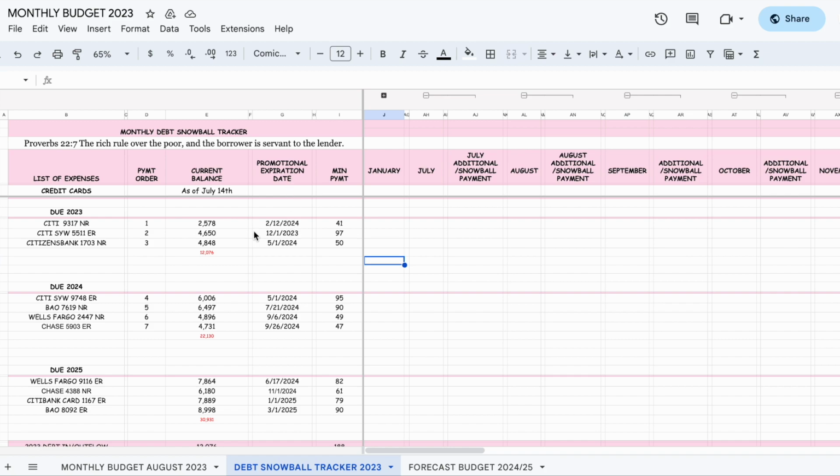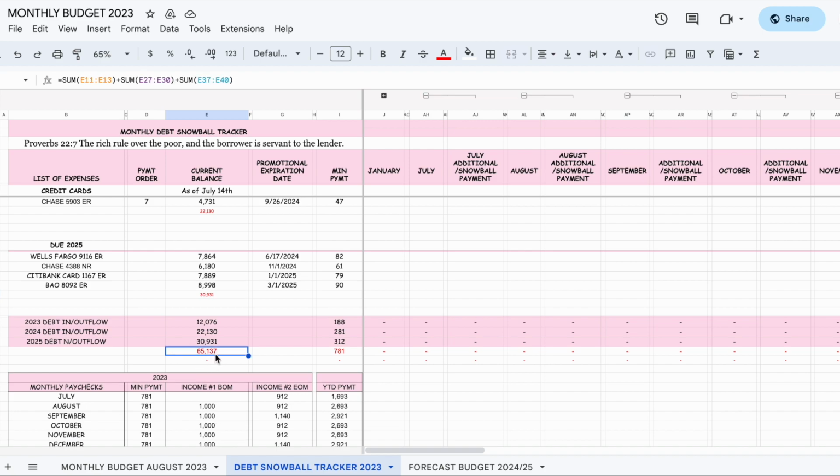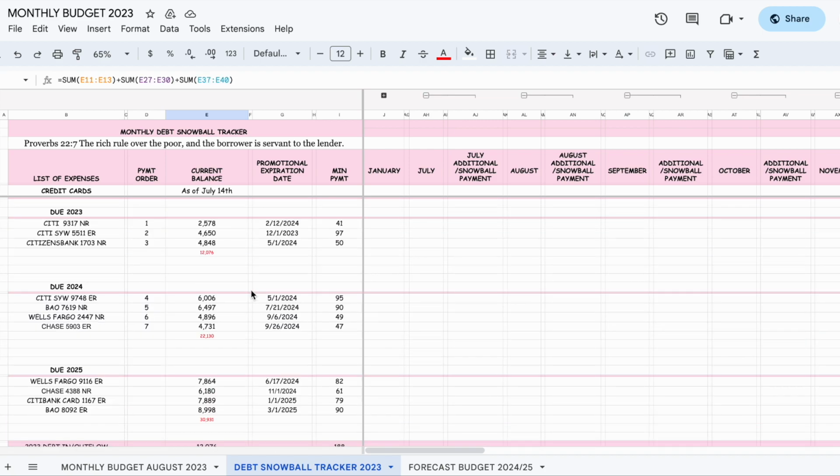So there's no interest in these cards. We're going by the promotional expiration date. So the first one is, and let me make this large. So we have it by year. 2023, this is how much we are going to pay. 2024, this is how much you're going to pay. And 2025, this is how much you're going to pay. And the debt is 65,137, and we'll go into that.